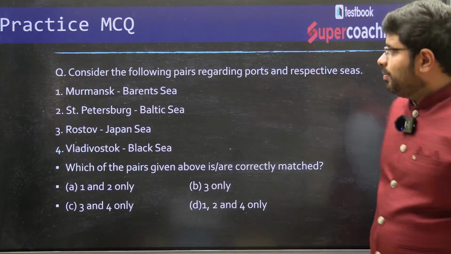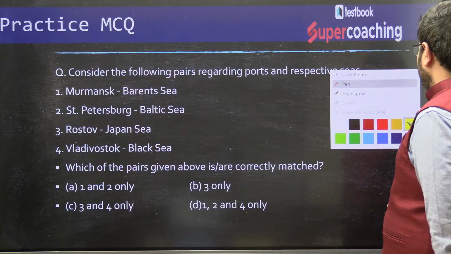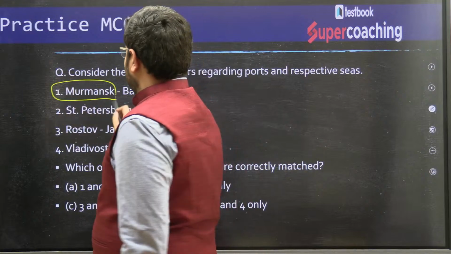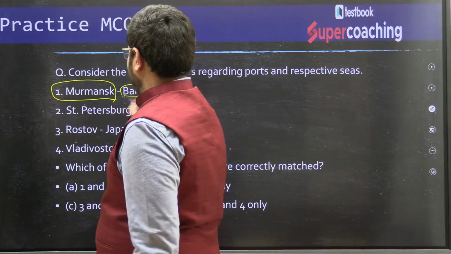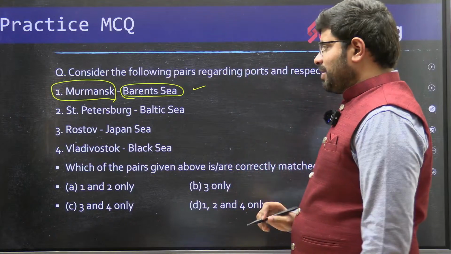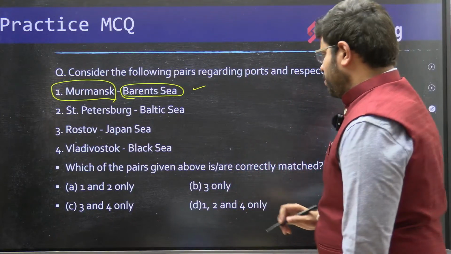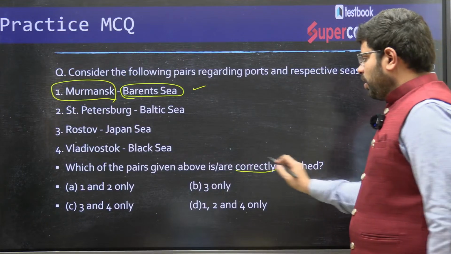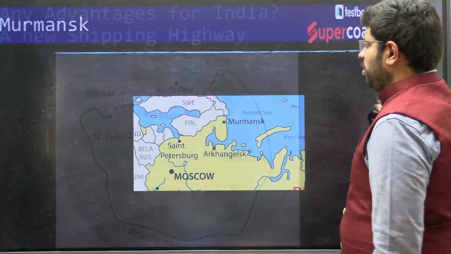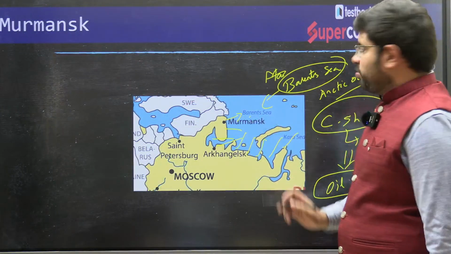Now, if you see, mapping the point, Murmansk is part of the Barents Sea. That's what the question is. St. Petersburg, Baltic Sea; Rostov, Japan Sea; Vladivostok, Black Sea. Which of the following are correctly matched? Just now we have seen Murmansk is part of the Barents Sea, right? So definitely it is right.